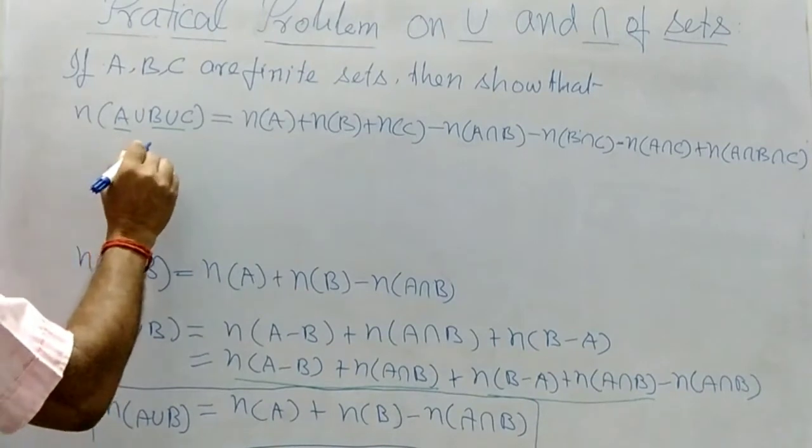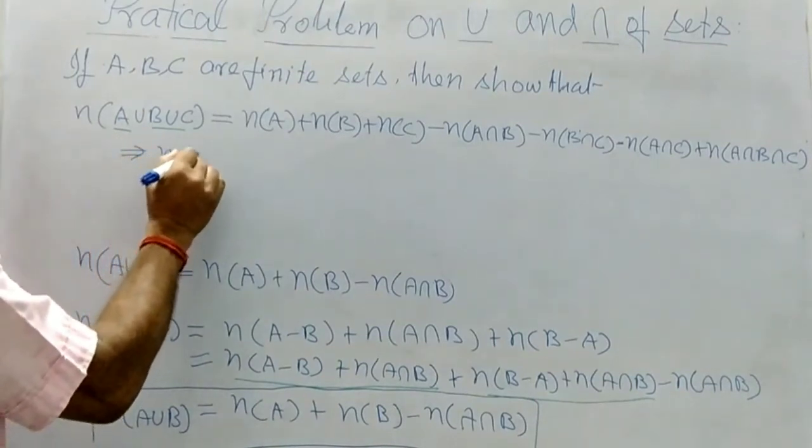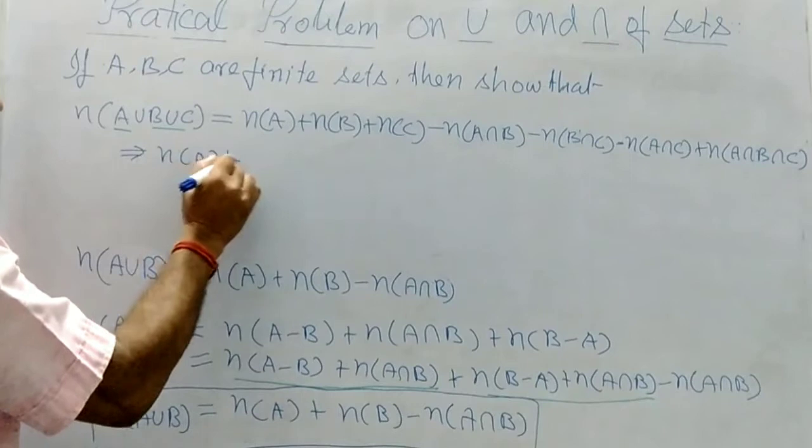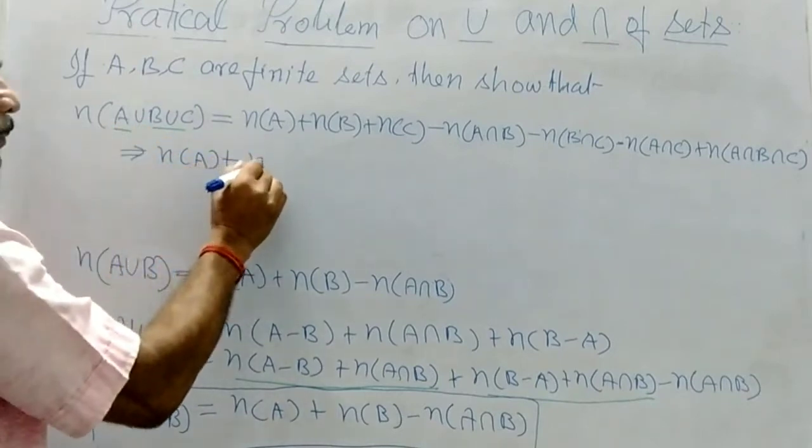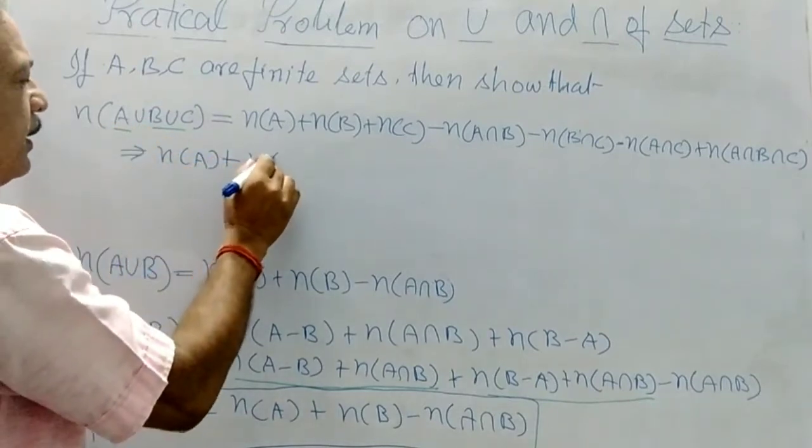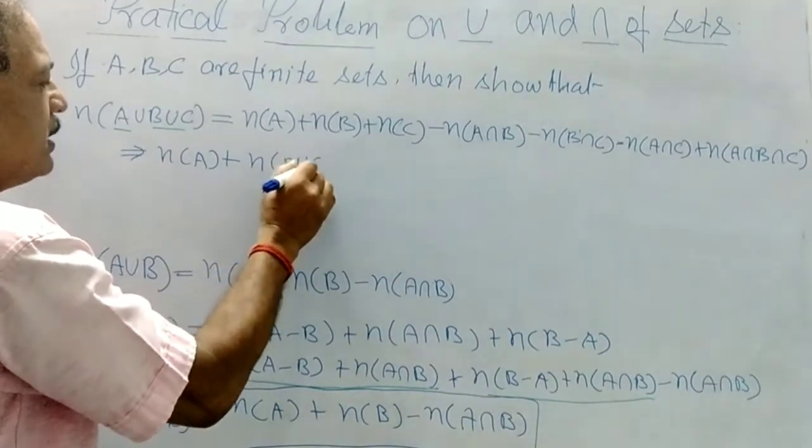So now you can write the number of elements of A plus the number of elements of B union C minus the number of elements of A intersection (B union C).